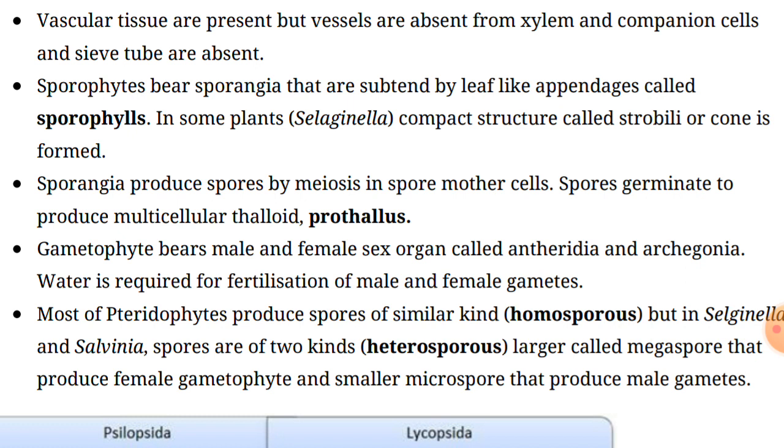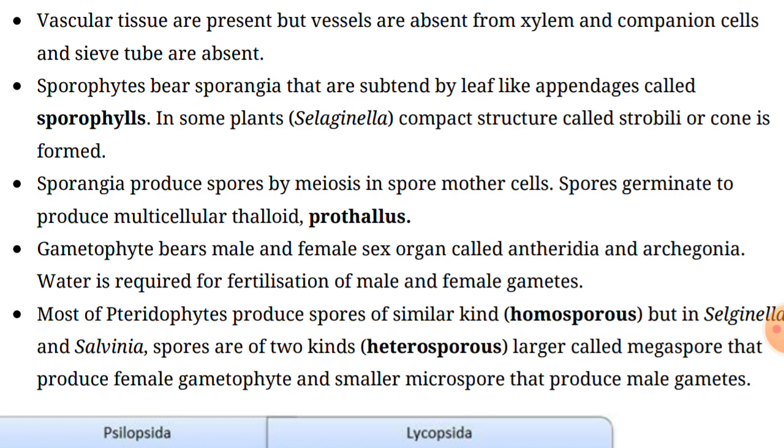Whenever these spores start to grow on the surface of the soil, in that condition they are known as prothallus, right?